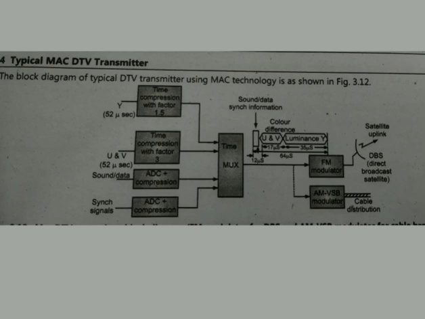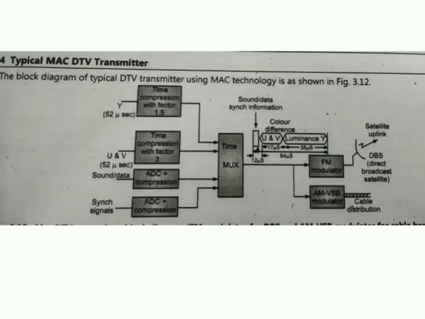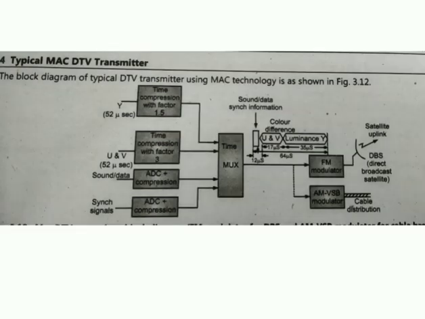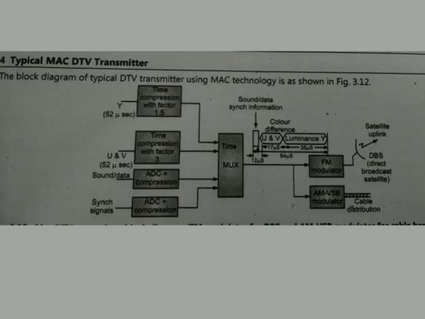Sound, data and synchronization signals are converted into digital signals using ADC. Then digital compression is applied to these signals. Thus, the time multiplexer is used to multiplex the time compressed Y, U and V signals with digitally compressed sound, data and synchronization signals.